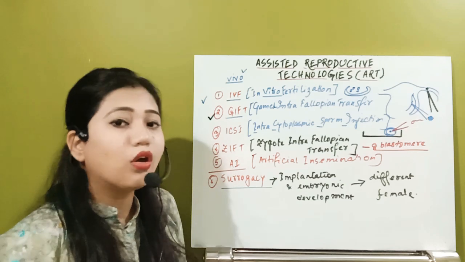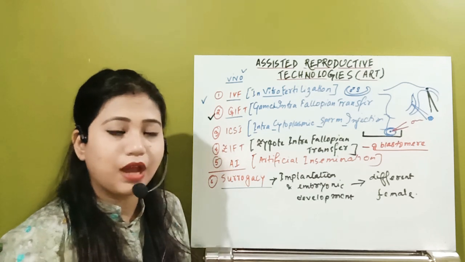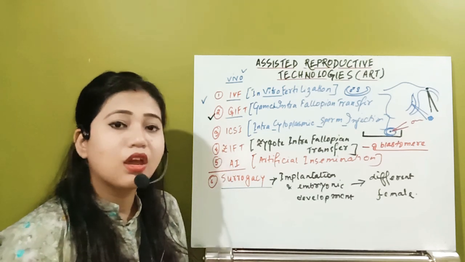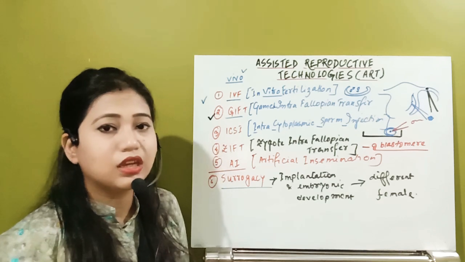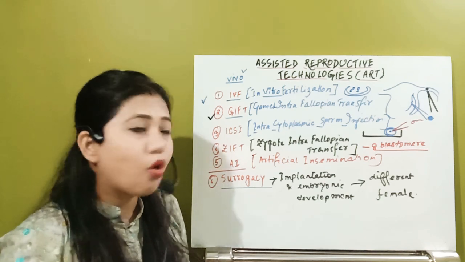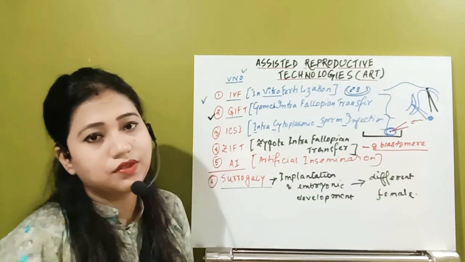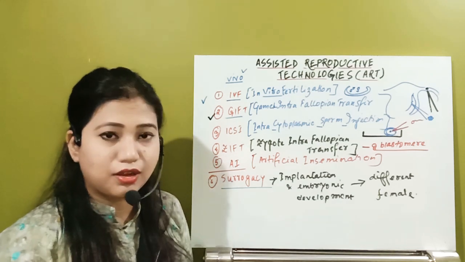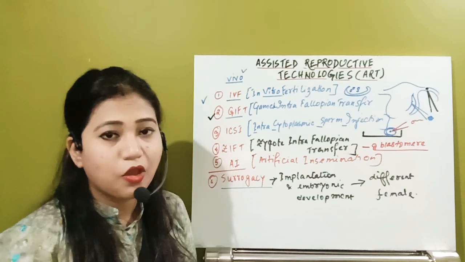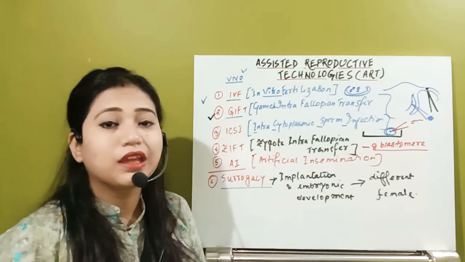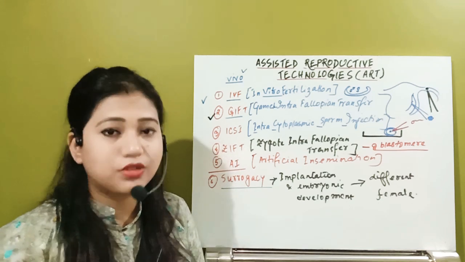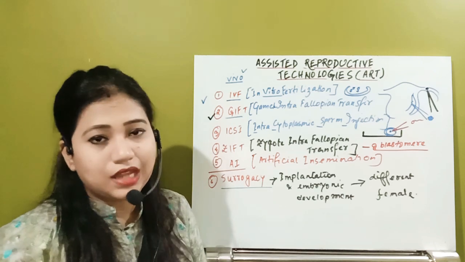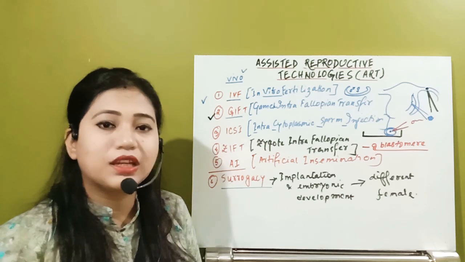Their full forms are all needed. I will give you some of the terms and abbreviations which are needed from that chapter. That is all about assisted reproductive technology. This is the last part of the reproductive health chapter. Hope all of you have understood. That is all about the whole chapter, reproductive health.